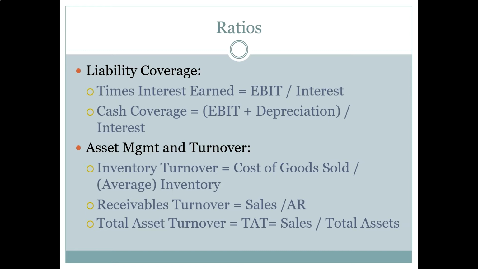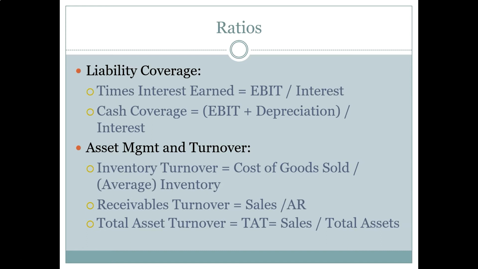And it's pretty easy to say that the higher the tie ratio, the better managed the firm is, and the more ability the firm has to use debt financing in the future. Right? So in our hypothetical example, the tie ratio is 10, and that indicates that there is lots and lots of room for things to go wrong, for revenue to fall, and the firm's still going to make its debt payments. If it gets a new loan, that's unlikely to change as long as the new loan is not enormous.